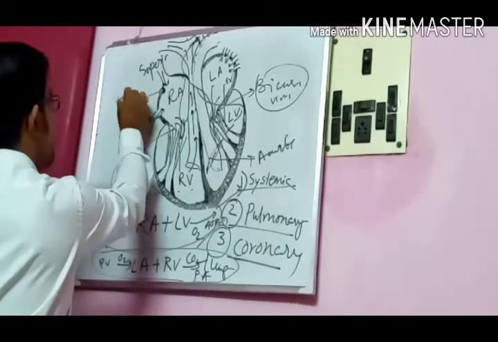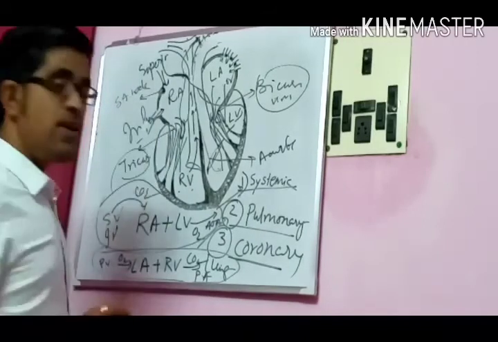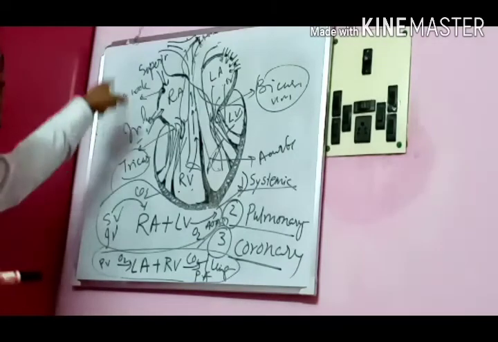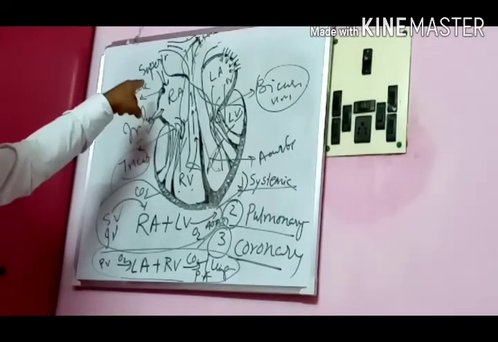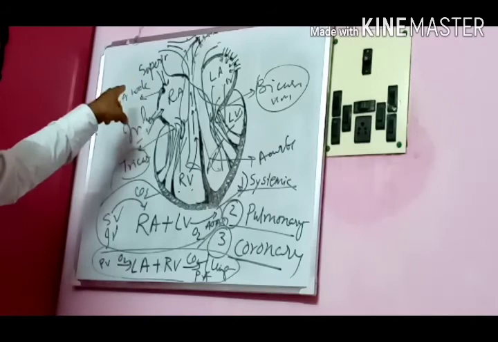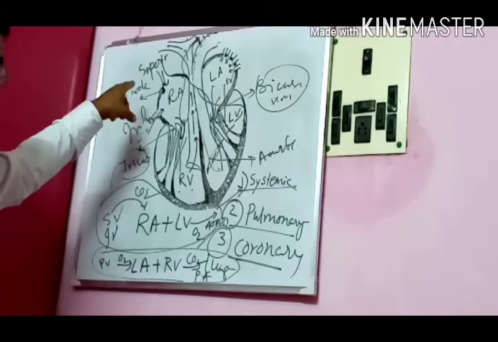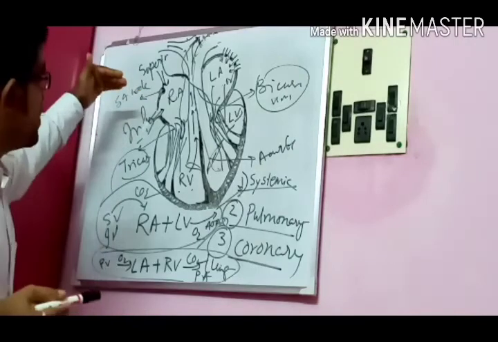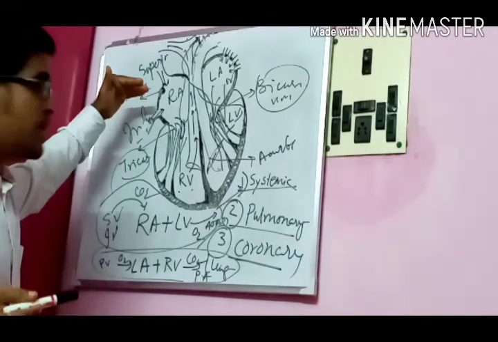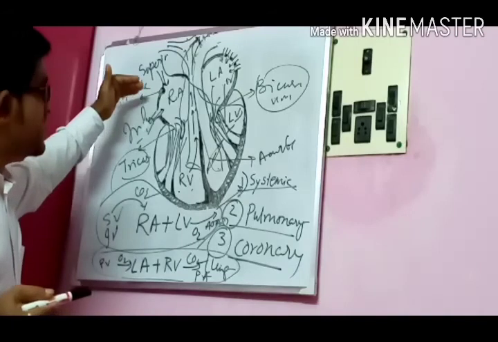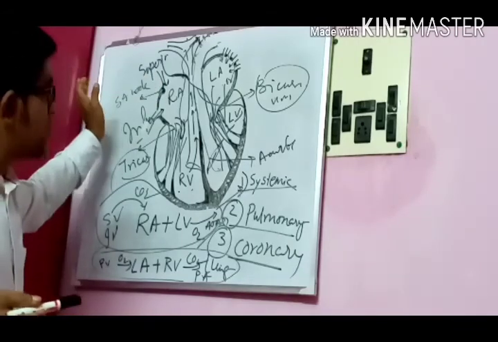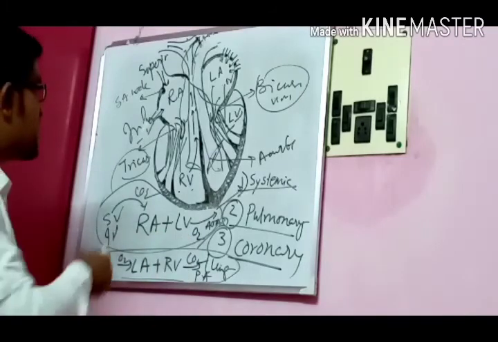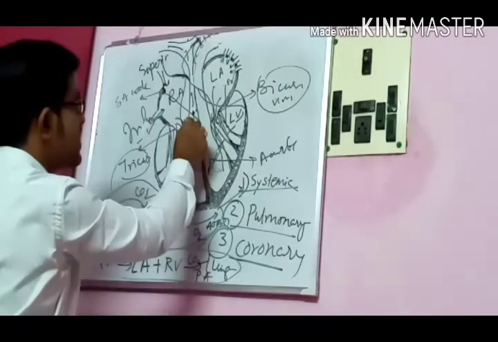SA node. What is the meaning of SA node? Sinoatrial node. This node is responsible for generating the impulse. So when the SA node produces the impulse, what will happen? This impulse will get generated by the SA node and it will get transmitted. In which portion will it get transmitted? It will get transmitted directly here.